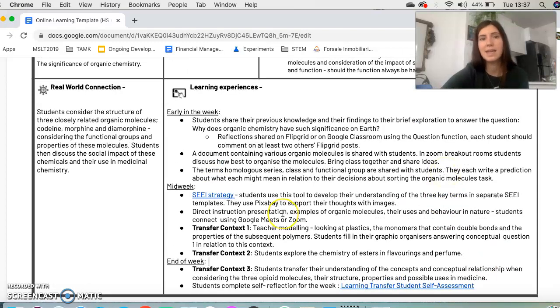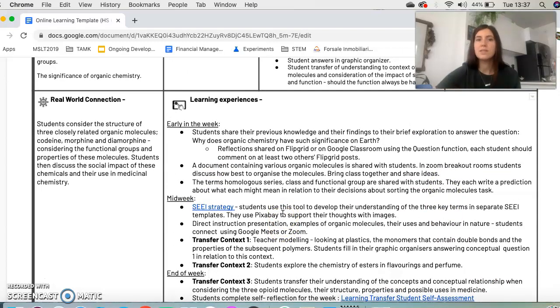Because their learning needs to happen in a real-world context, this is an opportunity for students to consider the impact of the use of these molecules. So we're looking at the social impact of the use of opioids in medicine, and they'll bring their understanding of organic chemistry in order to do this.